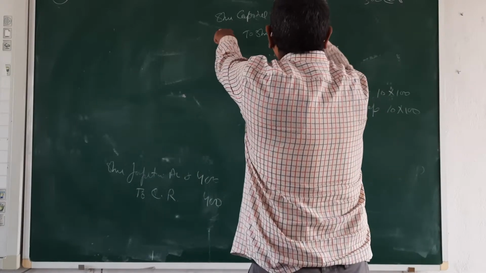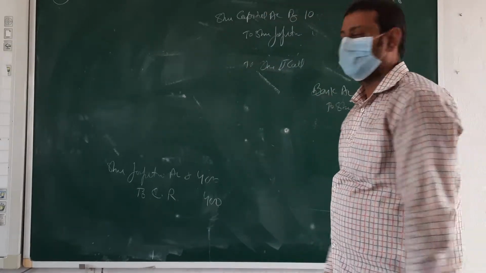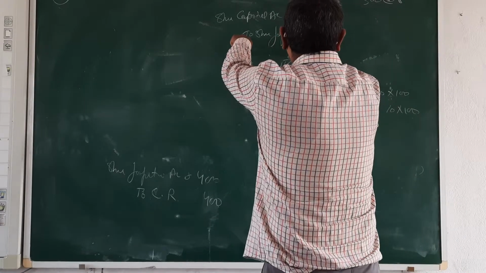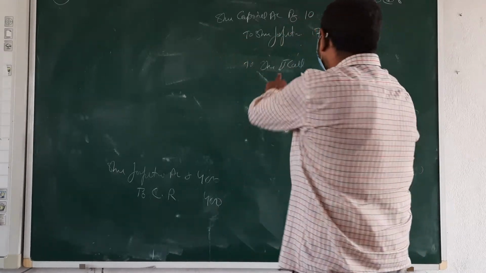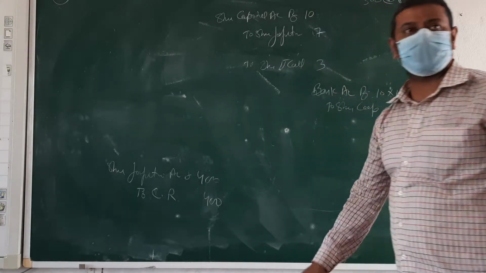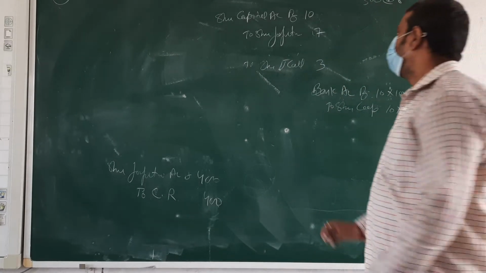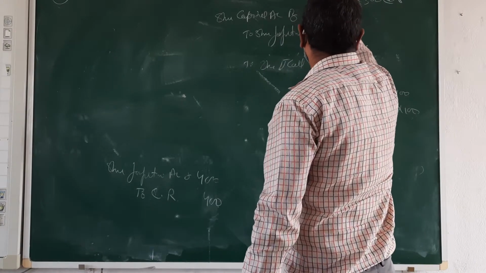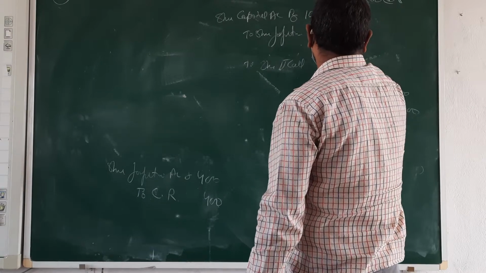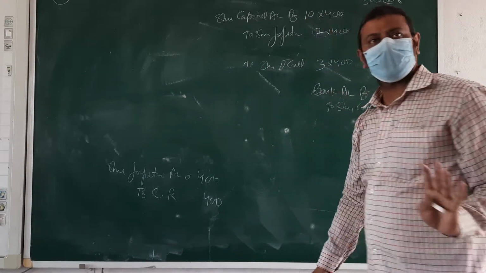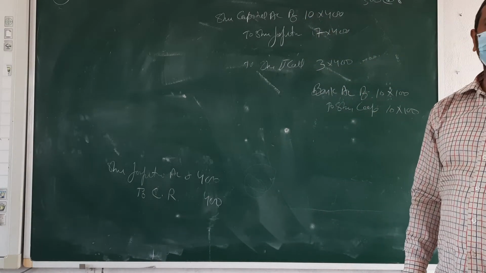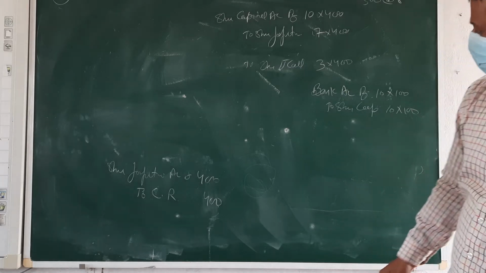Full amount is 10 rupees. We have received 7 because 3 we have not received. Only multiply with the number of shares. Done? Easy, na? Okay, then see.